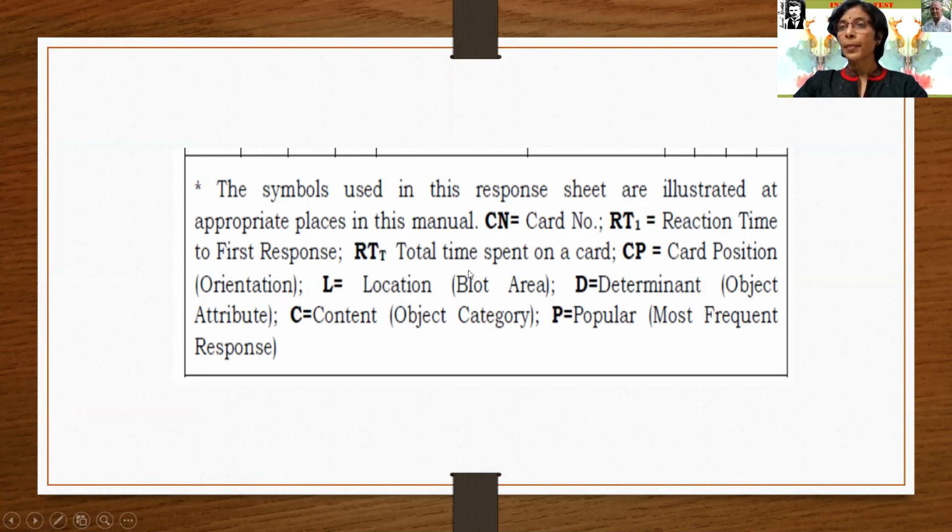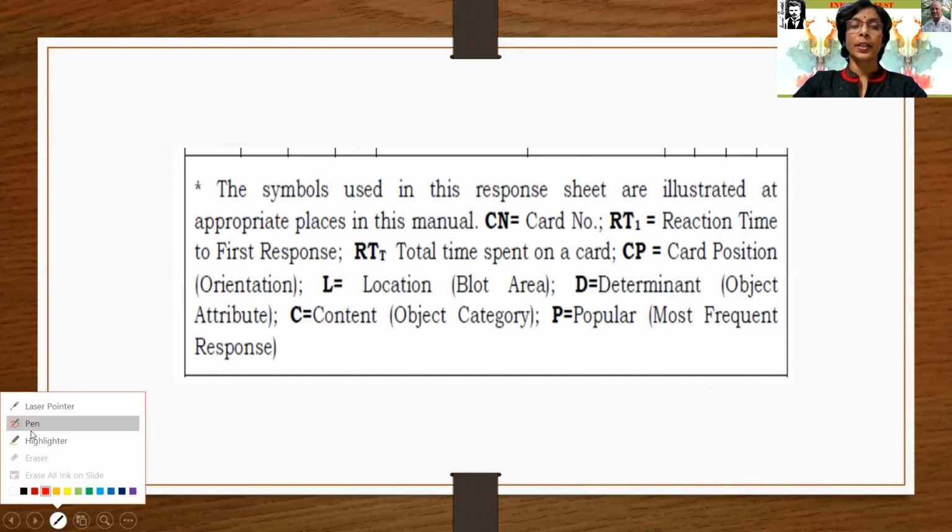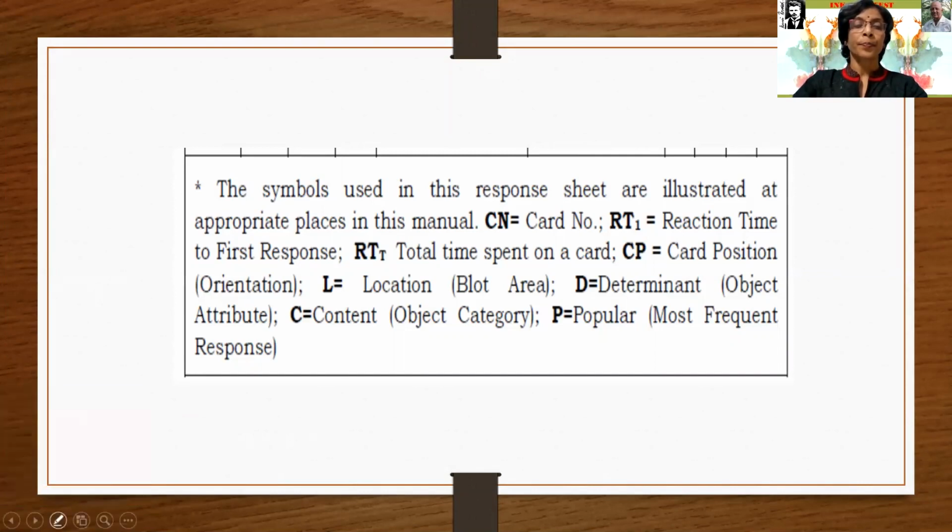Then total time spent on the card. Okay, there are the 10 cards, and so total time, that is just seen here, total time. Okay, I will take the highlighter just to show you. And L is location, means the blot area.